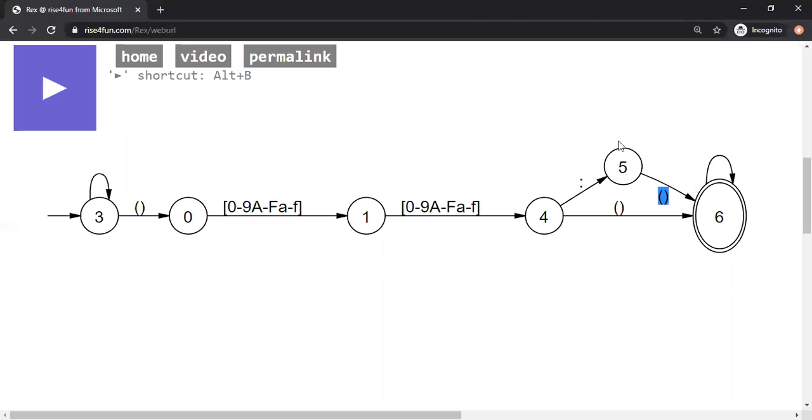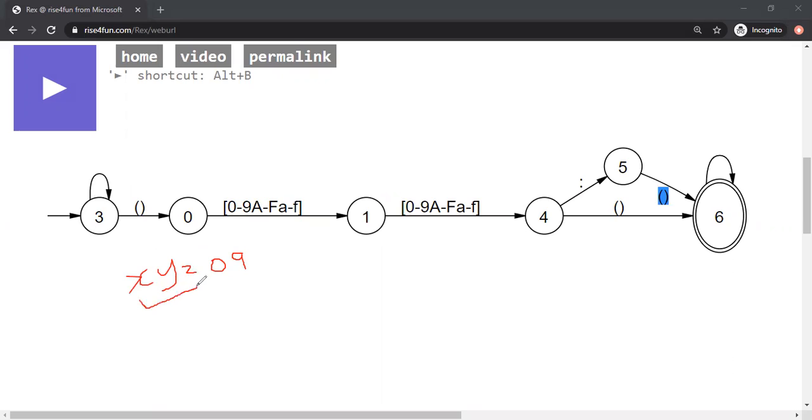And if your input is, for example, XYZ and then 09, what will happen to this input? The XYZ will loop here. It will stay at state 3, so these 3 elements have no effect.